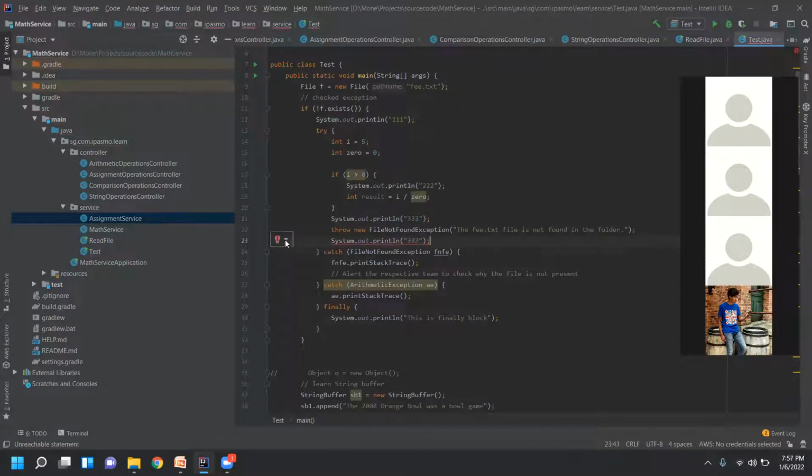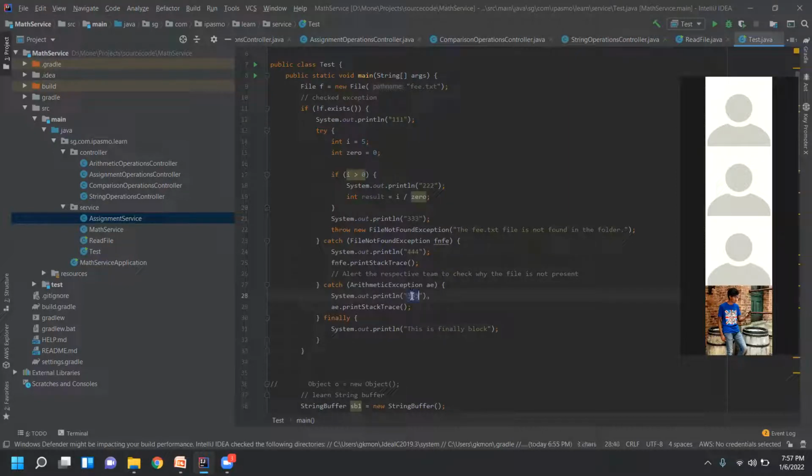It will throw a compile time error, which is an unreachable statement because of throws. It will always enter here, so when it enters here, this line will not be executed at all. Here you mention 4, 4, 4, and here 5, 5, 5, and here 6, 6, 6. And then after finally, you mention 7, 7, 7.